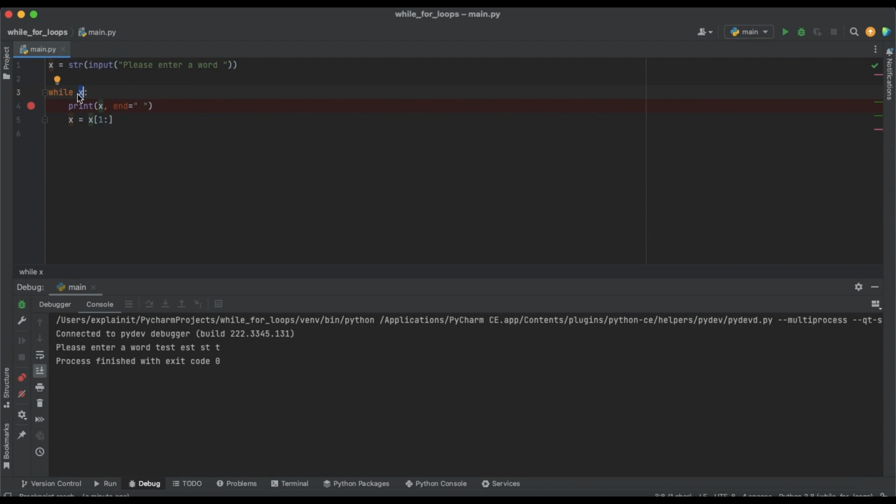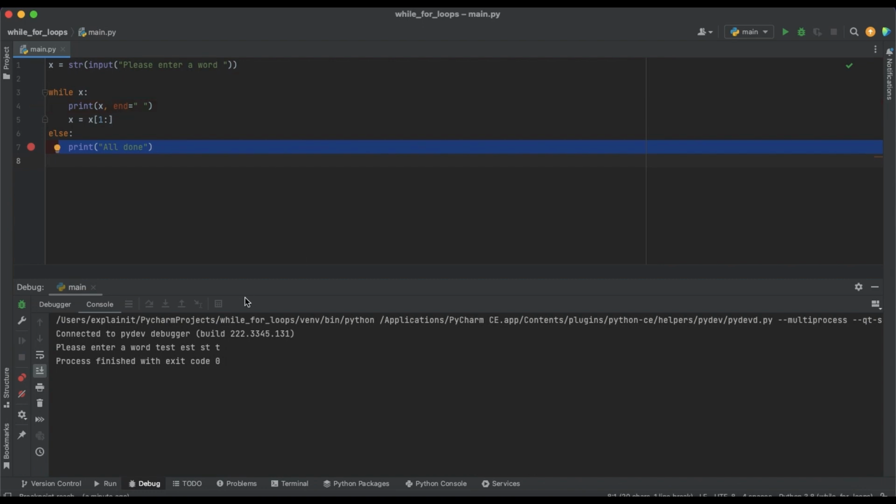You can also add an else condition to the loop. So let's modify our example and add the else condition. We will just write else, and then we will print "all done". What does this else condition do? When our x is empty and it is false, our loop will go to the else condition, and we will print that all is done.